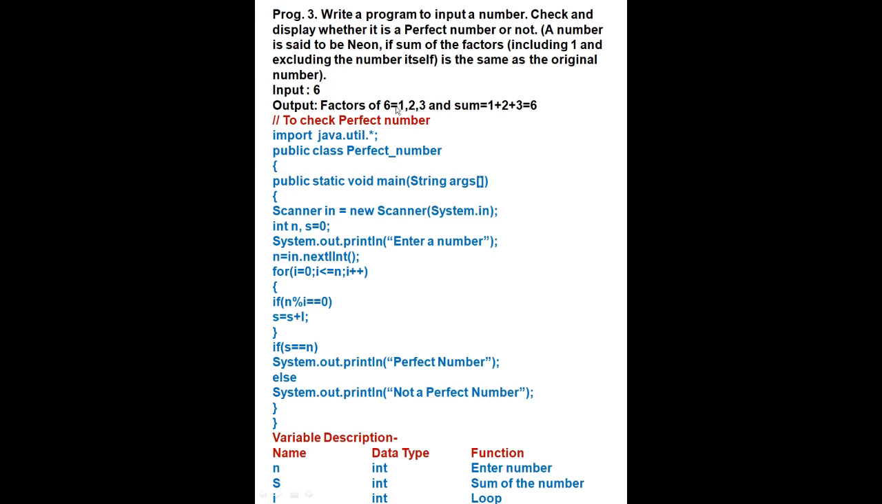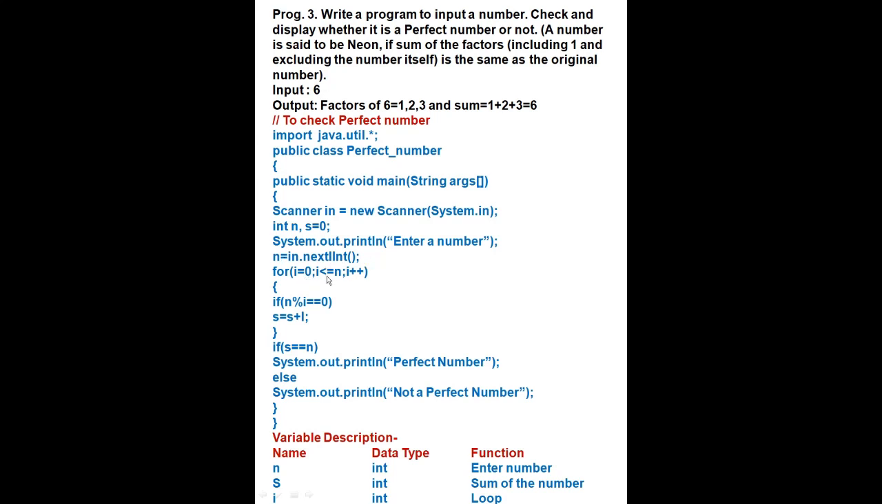Then we will add these factors. 1 plus 2 plus 3 is equal to 6. Both the sum and the entered number are the same. So this is a perfect number, otherwise this is not a perfect number. In the same way: import java.util, public class PerfectNumber, curly bracket, public static void main, Scanner in, the first six lines are the same. Now int n for enter number, s for sum of the number, because we are finding only the sum and the entered number, so we have taken two. System.out.println enter number, then we will write the data type. For i, we will start the loop.